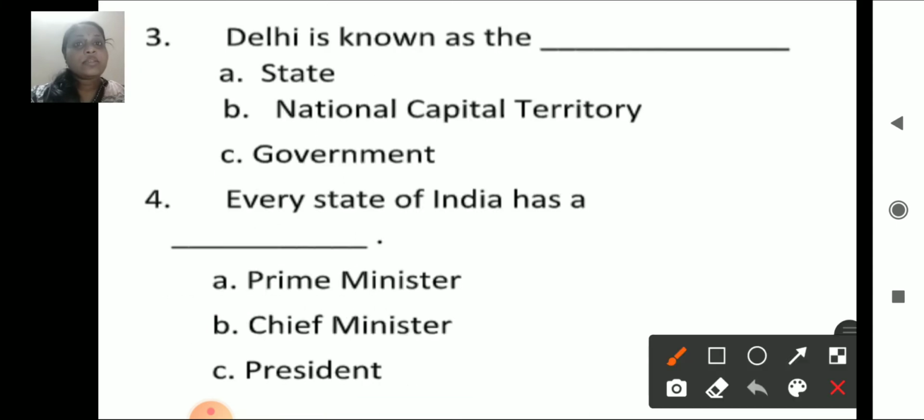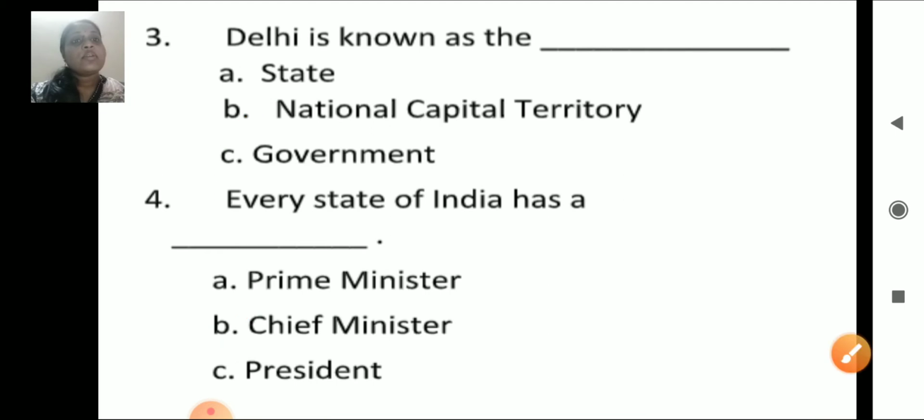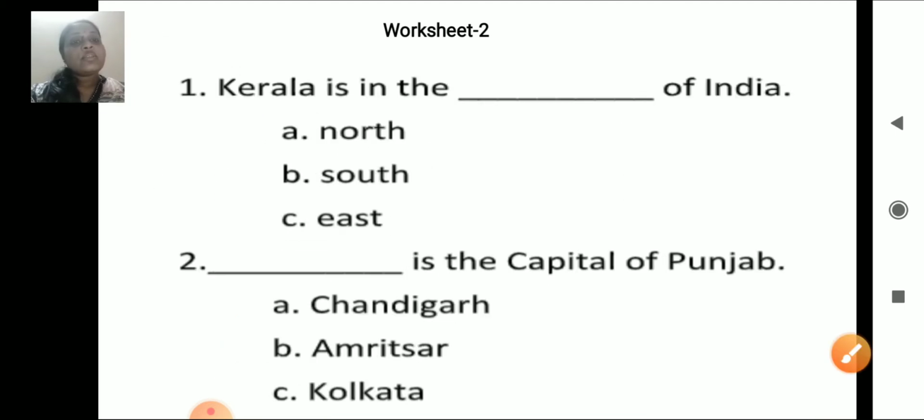Next, Delhi is known as the state national capital territory government. So Delhi is national capital territory. Okay. Next, every state of India has a prime minister, chief minister, president. Every state of India has a chief minister. Okay. Next, Kerala is in the dash of India.